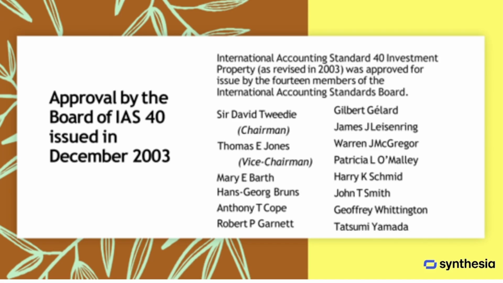These members collectively contributed to the development and approval of the updated standard, which provided clarity and improvements in accounting for investment properties.